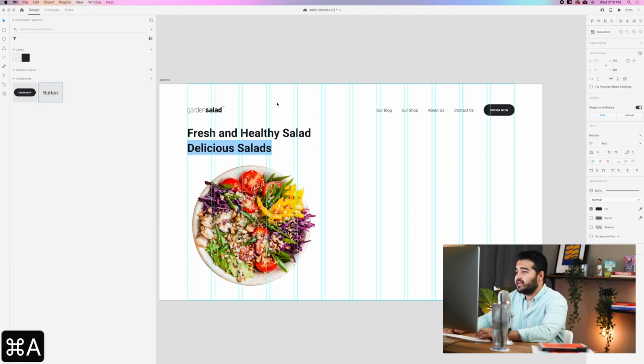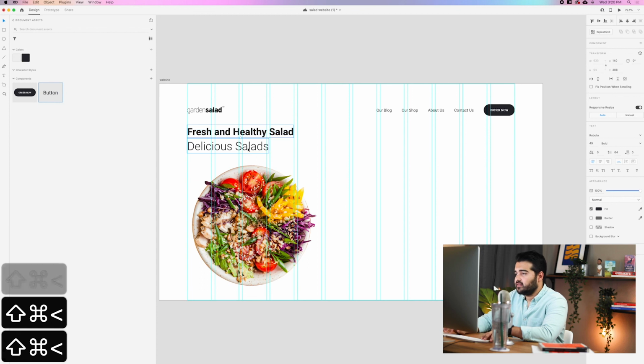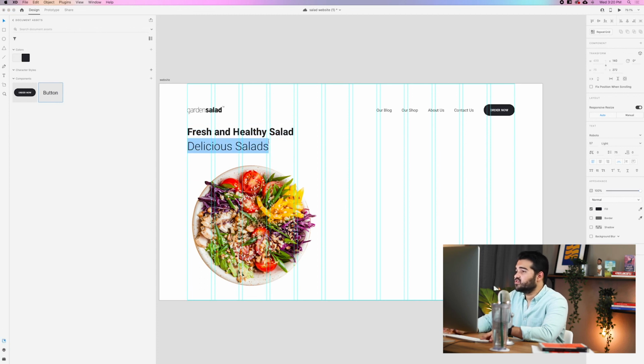Delicious salads. And then with this type, I'm going to change it to light so we'll have some more contrast with that. So I'm going to align it like that. I'm going to make this text smaller, something like that, and this delicious salad a little bit bigger. So if this one is 57, I can make this one all the way to 100. I think 100 looks fine.